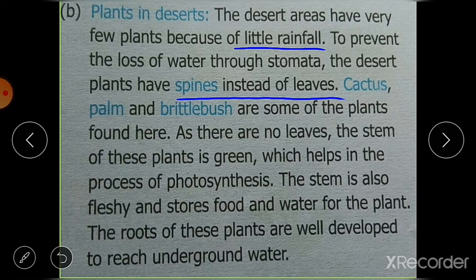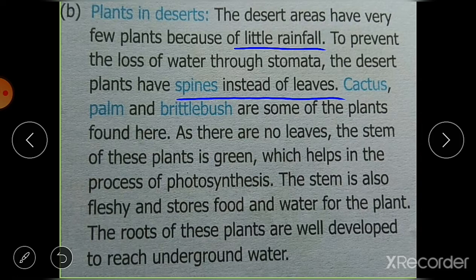कैक्टस आपने देखा ही होगा, तो उसका जो green part होता है वो उसका leaf नहीं होता है, actually it is the stem. तो green color का stem होता है और उसके ऊपर spines होते हैं. तो spines इसलिए होते हैं, हमें पता है कि जो leaves होते हैं वो continuously water को बाहर निकालते रहते हैं transpiration के through. ओके, और इस transpiration को रोकने के लिए, to prevent this transpiration, these cactus do not have leaves, instead they have spines on the stem.